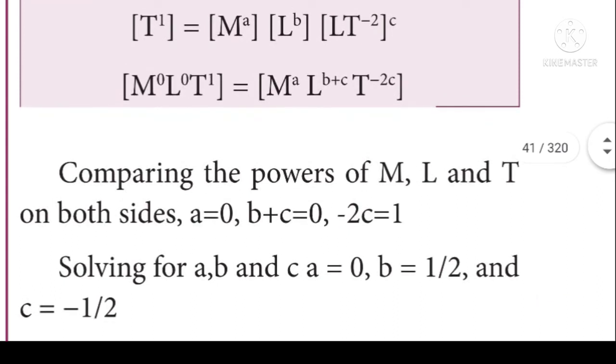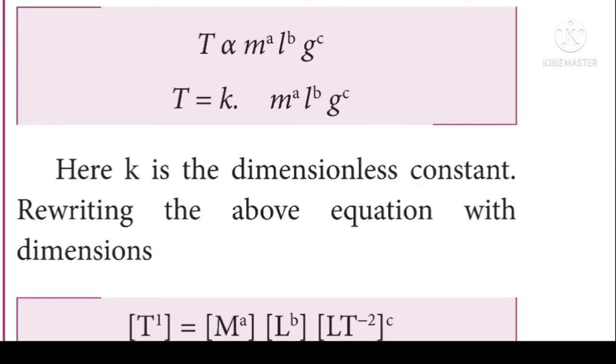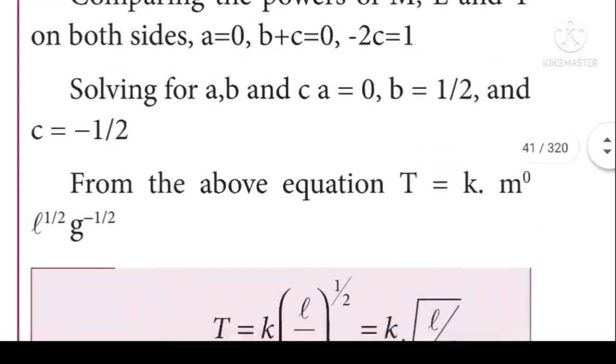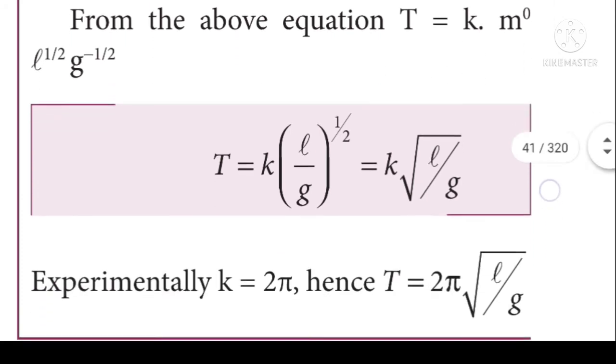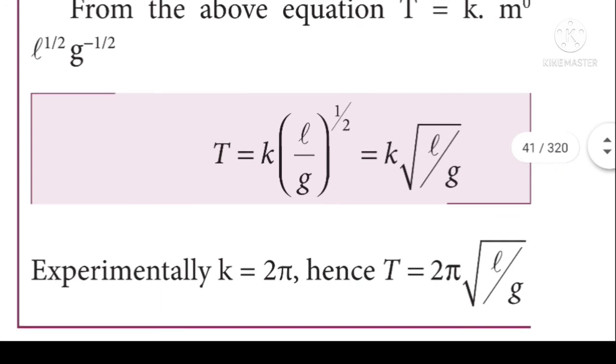Then we have to apply all these values in the given expression. T is equal to K into M power A, L power B, G power C. We will get T is equal to K into M power 0, L power 1 by 2, G power minus 1 by 2. Hence we will get T is equal to K into (L by G) the whole power 1 by 2, which is equal to K into root of L by G, where K is equal to what? 2 pi. So the equation becomes T is equal to 2 pi into root of L by G. This equation represents the time period of oscillation of a simple pendulum.